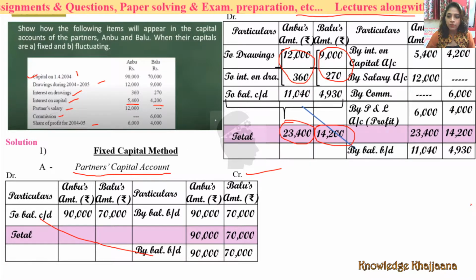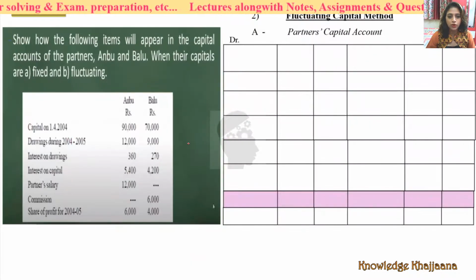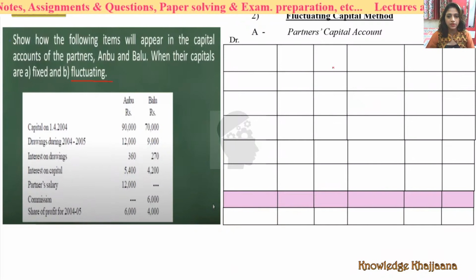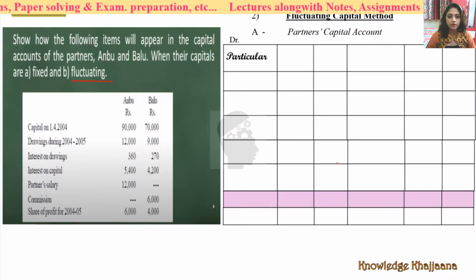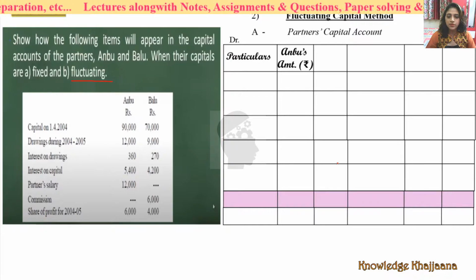Now let's see how by fluctuating capital method we have to solve it. See, now we are going to solve it by fluctuating capital method. Okay, we will draw the table, make the columns, give the names.